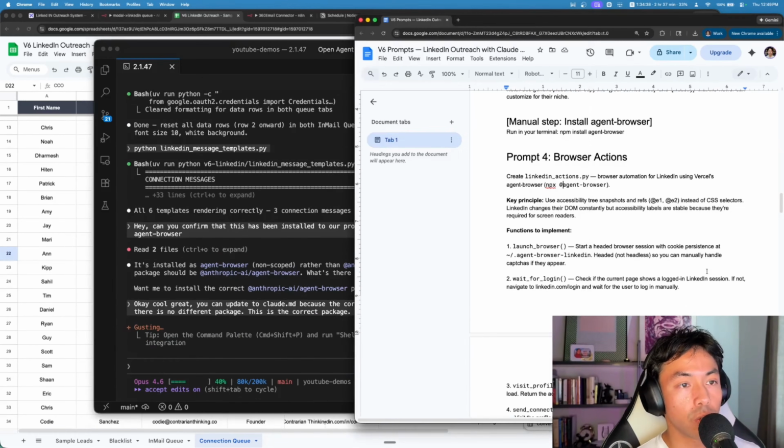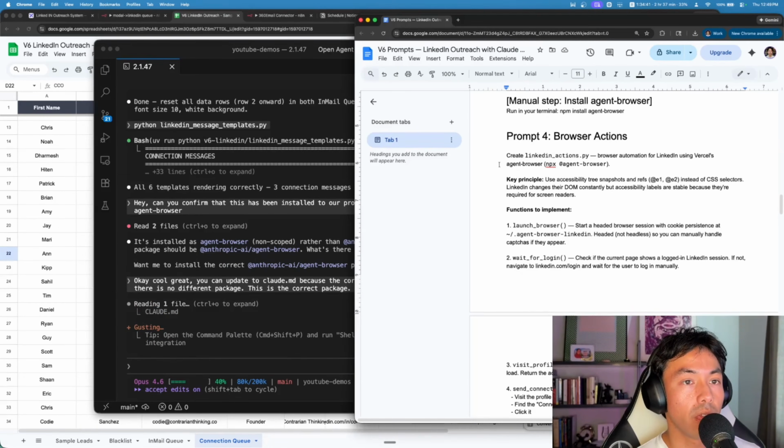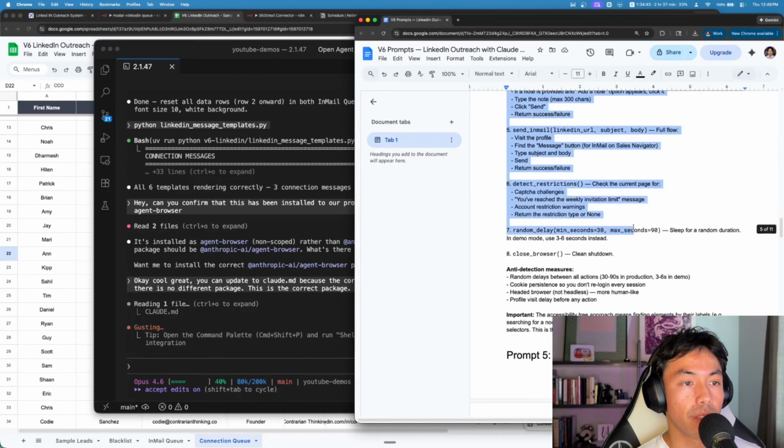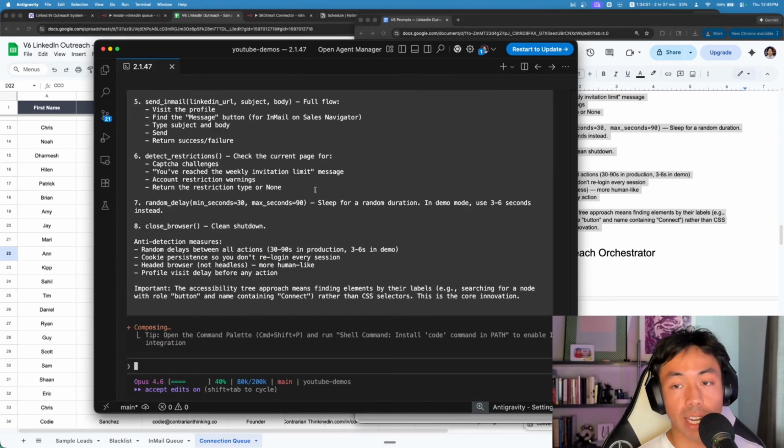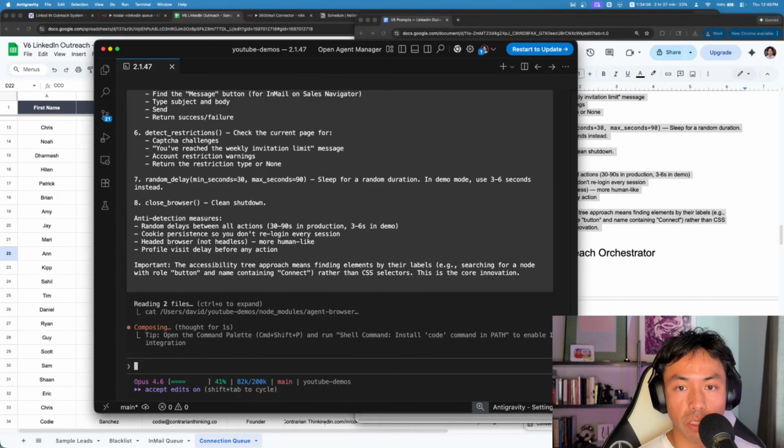This is the correct package. Okay, great. So while that's doing that, I'm going to take prompt 4. I'm going to copy it, paste it back in here, hit run, and we're going to let it cook. This is going to build our agent and essentially build the instructions, the guardrails, the human delays, all that stuff, what to select, what to look for. So we're just going to let it cook for a little bit.